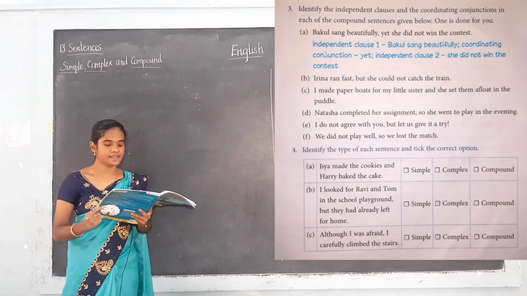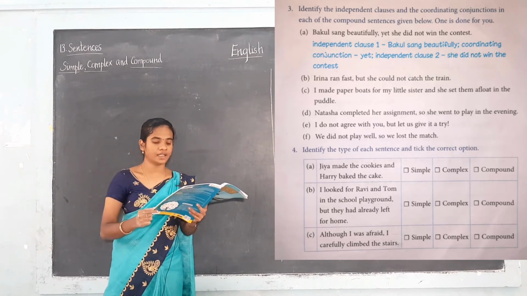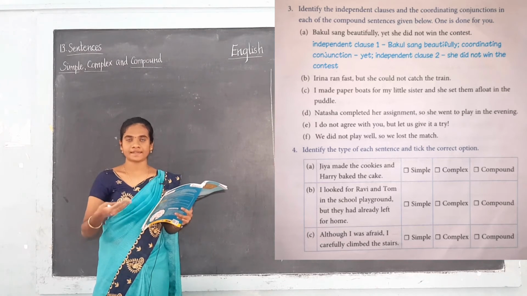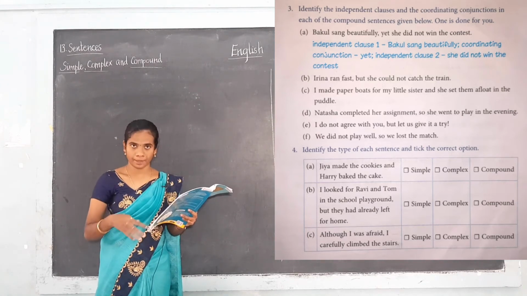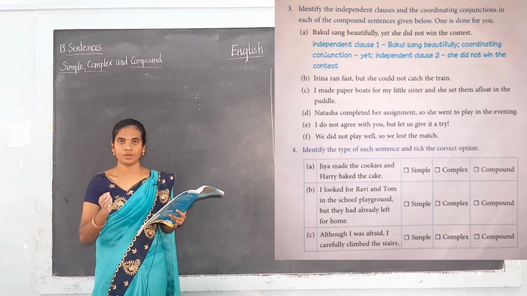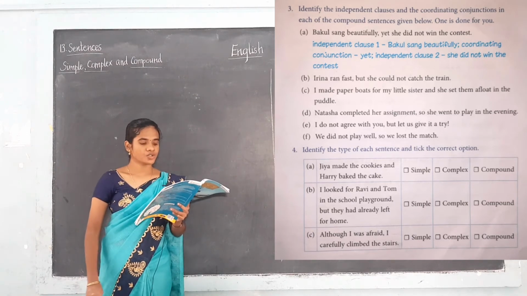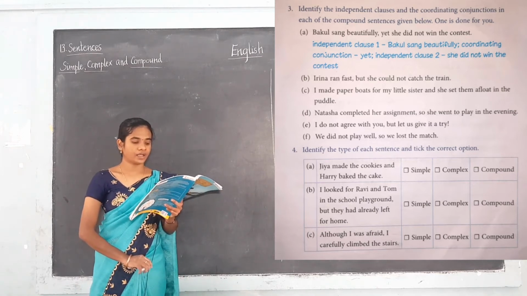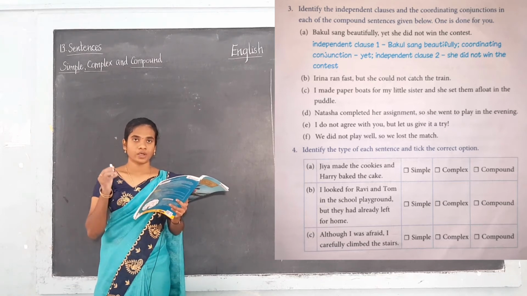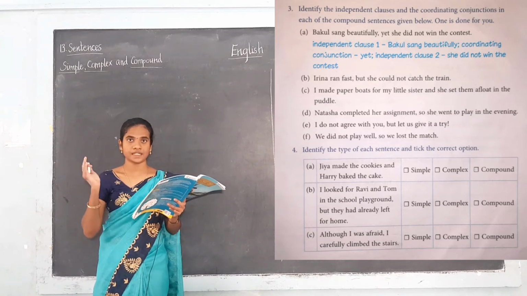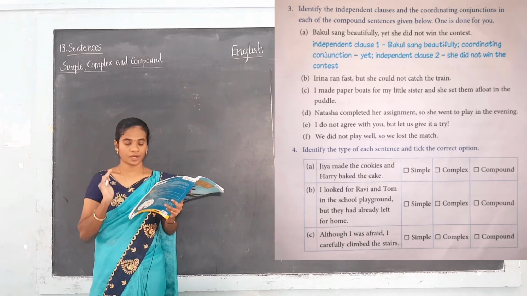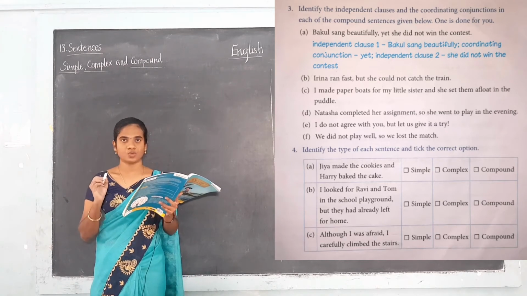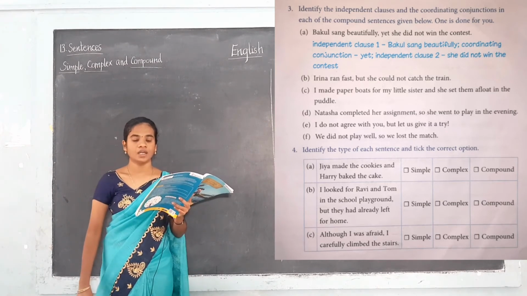Now the fourth exercise is identify the type of each sentence and tick the correct option. So far we have done the exercises one by one, simple, complex and compound. So now the three are combined here. You have to find out what type of sentence it is. So see the first one. Jia made the cookies and Hari baked the cake. Can you guess what type of sentence it is? You have to remember what I have told. So the first one is the compound sentence. Tick in the box compound.